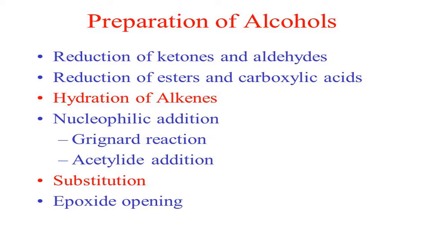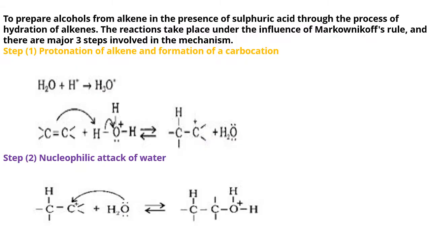We don't study all those methods of preparation of alcohols. We study only some. In step number 1, this is preparation of alcohol from alkene. In this method we use water as well as sulfuric acid. Sulfuric acid acts as what? Catalyst. So in the presence of sulfuric acid, this reaction takes place along with water. That's why this reaction is known as hydration of alkenes.